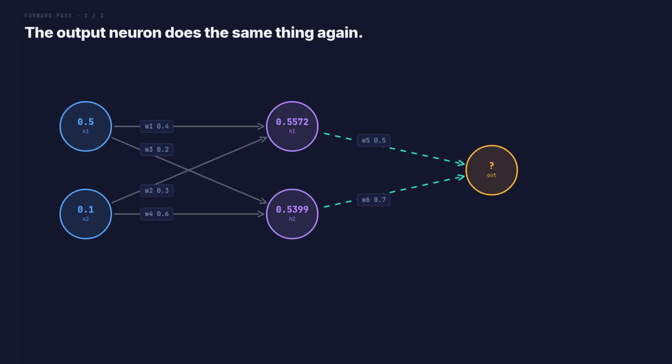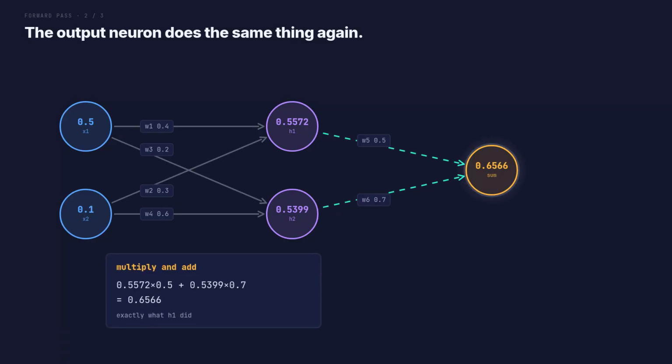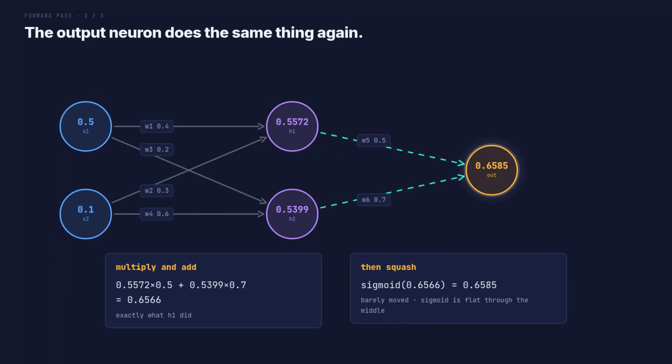Those 2 hidden numbers now flow to the output neuron, and it does the same 3 steps again. Multiply each hidden value by the weight on its arrow, then add. That gives 0.6566. Squash it and we get 0.6585. Barely moved, and that is worth noticing because sigmoid is almost flat through the middle of its range. That is the network's answer, the one we saw at the very start. And that is the complete forward pass. Multiply, add, squash, pass it along. Nothing harder than that happened anywhere.